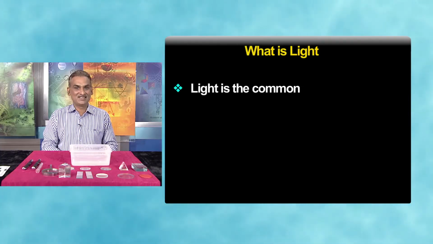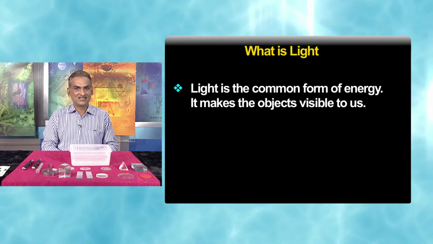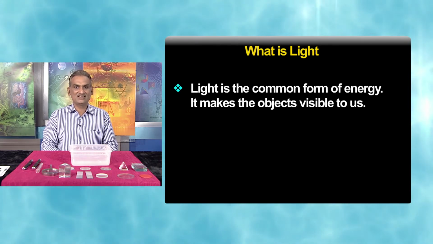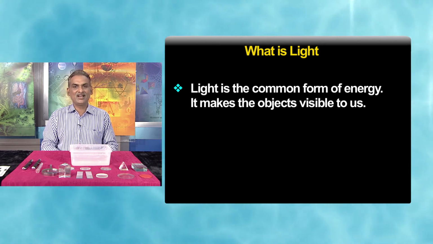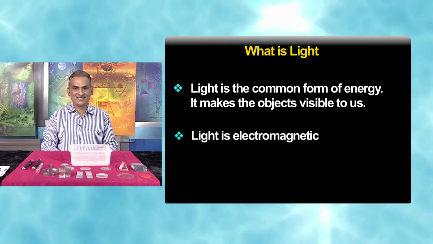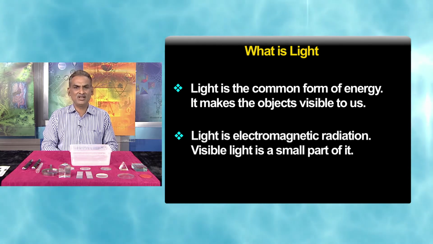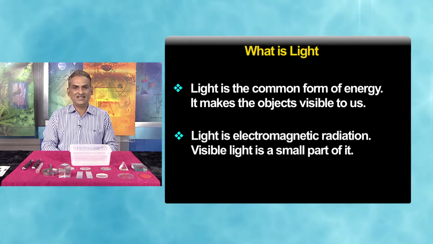What is light? Light is a common form of energy. It makes things visible to us. You have just seen that where there was no light, we were unable to see anything. Light is electromagnetic radiation. Visible light, which we see, is a very small part of it. In your higher classes, you will study the other forms of light.